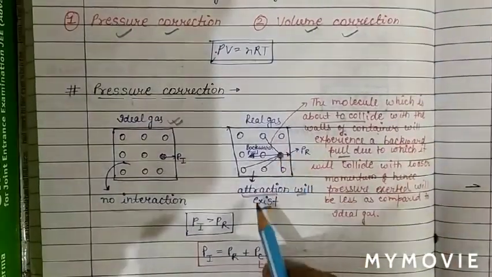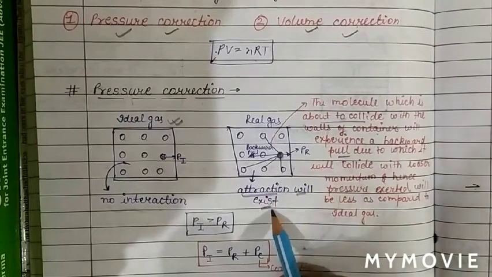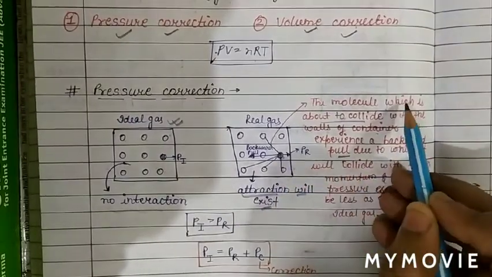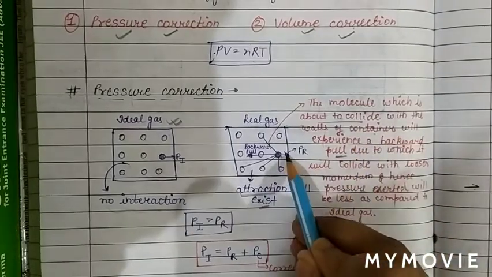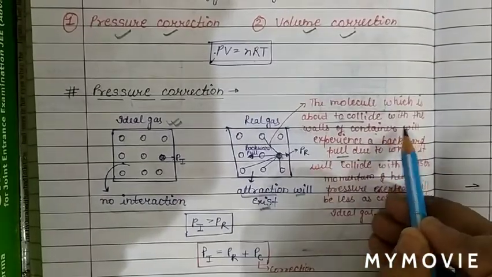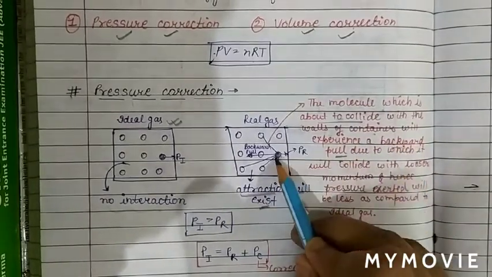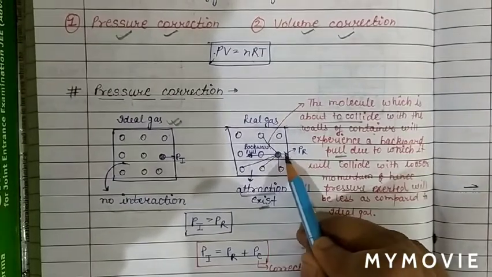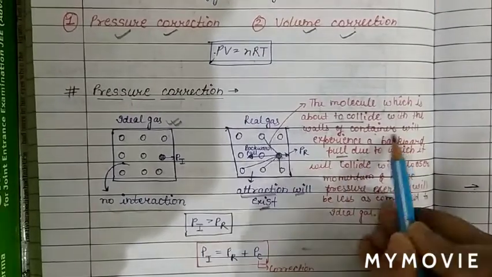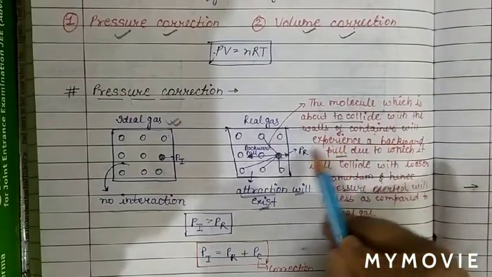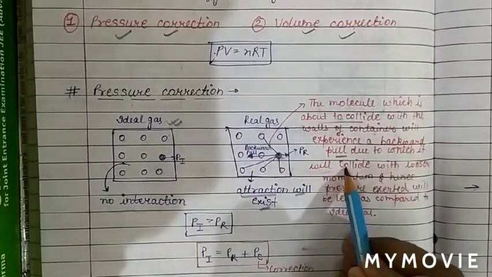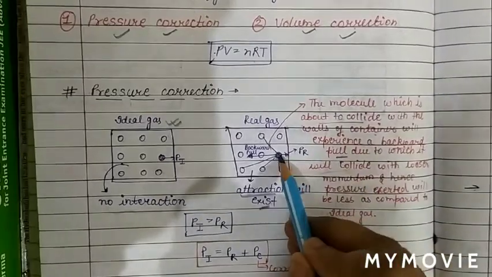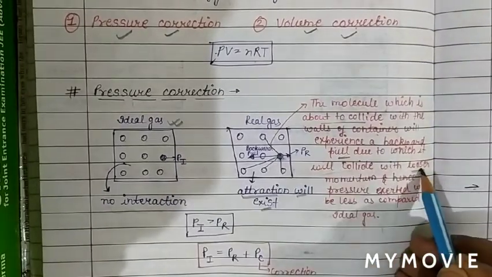As in a real gas there is a force of attraction, this molecule which is about to collide with the wall of the container will experience a backward pull, due to which it will collide but with less momentum.